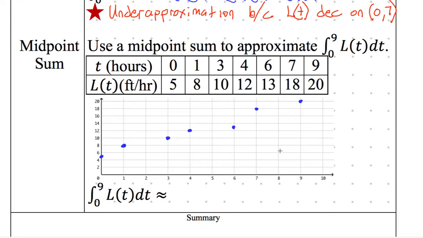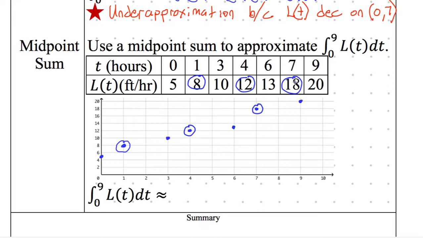All right, so now what we're going to do is we're going to go every other one, essentially. So don't do the first one, but do the second one. Circle it. Don't do the third one, but do the fourth one. All the even ones, essentially, and then that one. So I'm going to have 3 of these different heights that I'm going to be using. Let's circle all the heights that we use. We use the height of 8, we use a height of 12, and we use a height of 18.